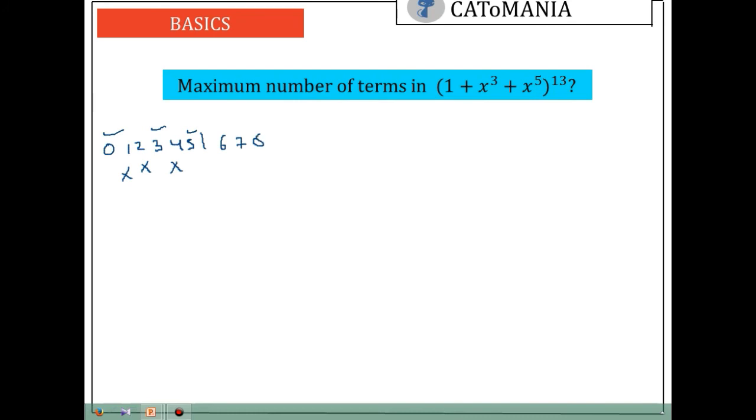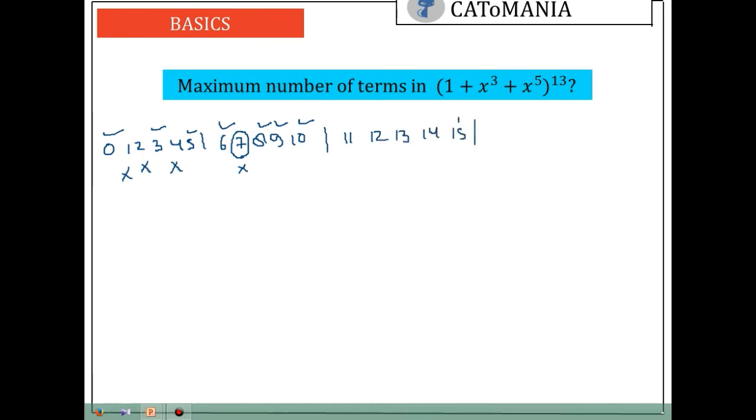6, 7, 8, 9 and 10. 10 is possible, 9 is possible, 8 is possible, 7 is not possible, 6 is possible. So we have one missing term from the second bracket as well, so we need to go to the third bracket. It will be 11, 12, 13, 14, 15.